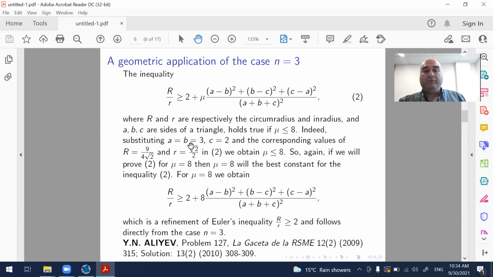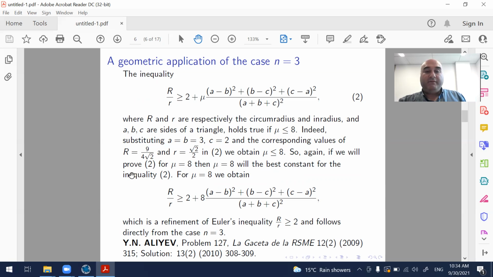Indeed, if you take the triangle with sides 3, 3, 2, then the corresponding values of the circumradius and inradius will be 9 over 4 times square root of 2 and square root of 2 divided by 2. And if you put all this into this inequality, you will obtain mu less than or equal to 8.